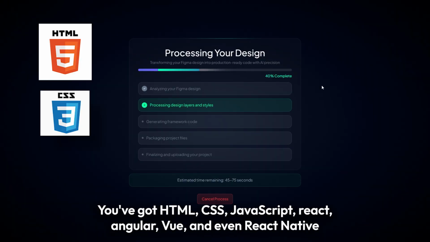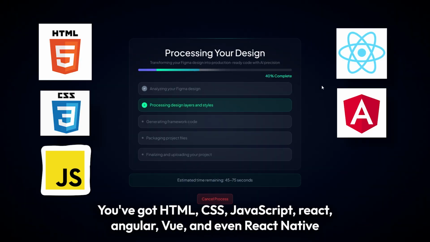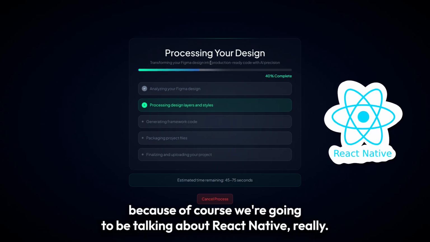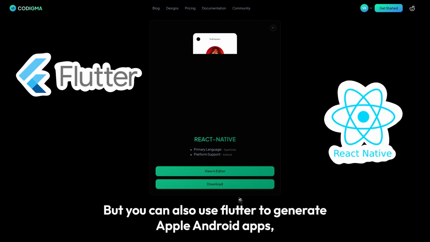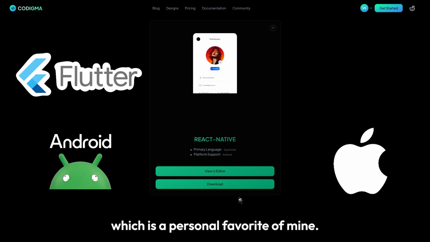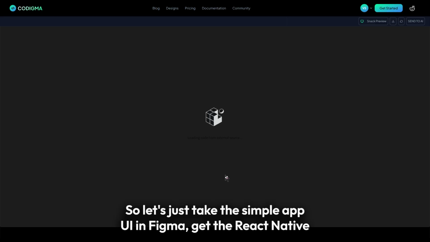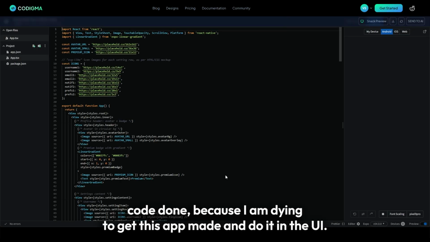You've got HTML, CSS, JavaScript, React, Angular, Vue, and even React Native, because of course we're going to be talking about React Native today. But you can also use Flutter to generate Apple and Android apps, which is a personal favorite of mine. So let's take the simple app UI in Figma and get the React Native code done, because I am dying to get this app made into a real UI finally.